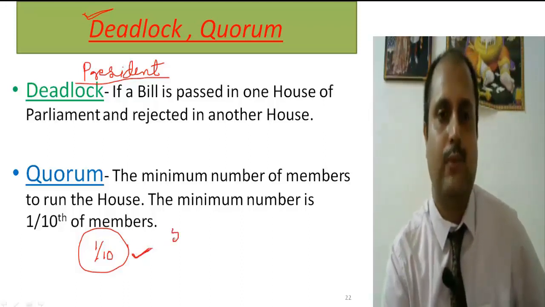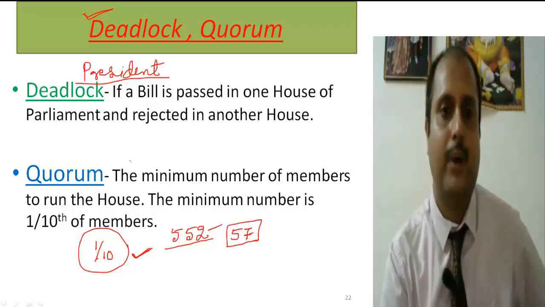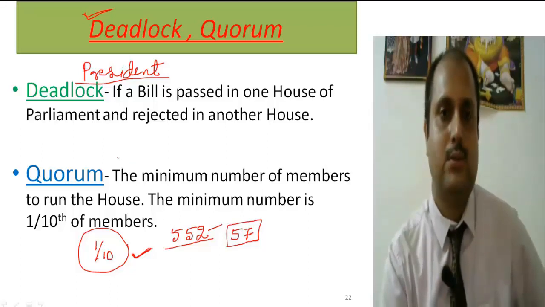That means, suppose 552 is the number of the Lok Sabha. So minimum I need 56, or 57, as the minimum number of people to be present. If the people are below 57, the house will not go on because it is less than 1/10 of the number of the Lok Sabha. So this is the meaning of the quorum. If the members are below quorum, then the house will not function.